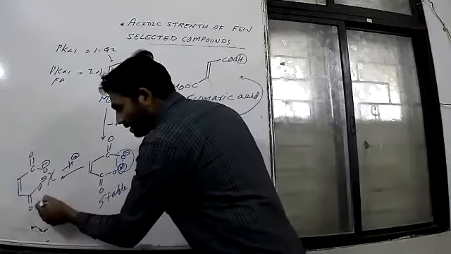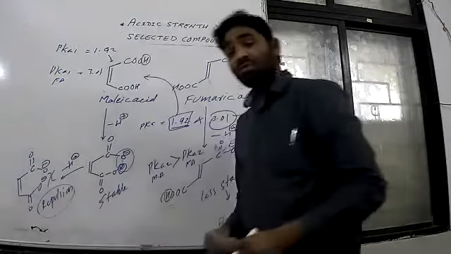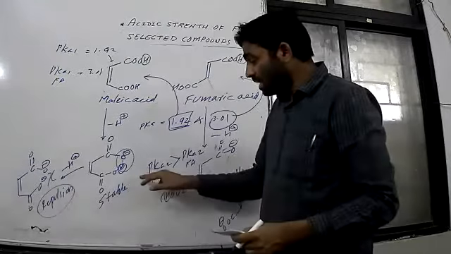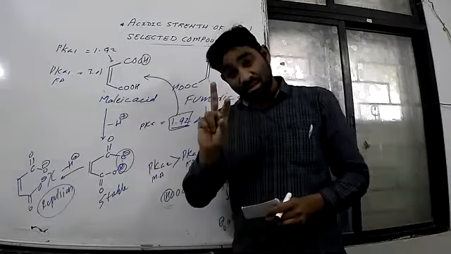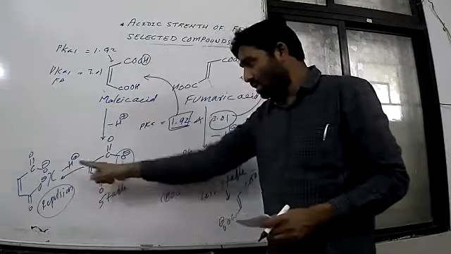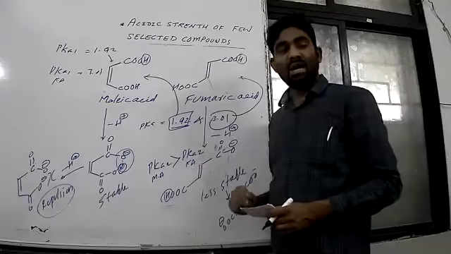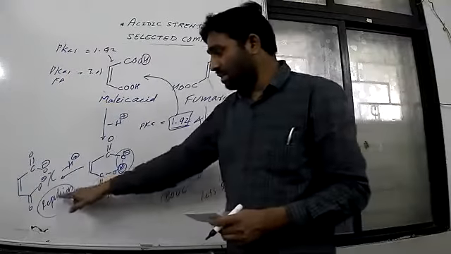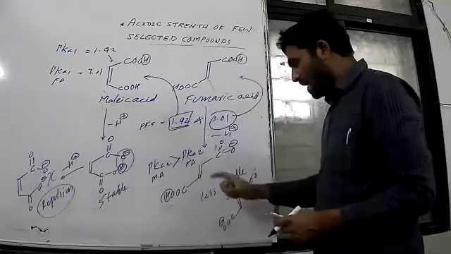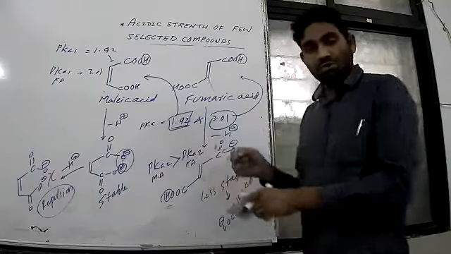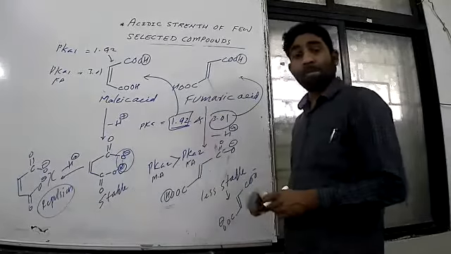There is a repulsion between the same charges, and therefore we can say the second pKa value of maleic acid is higher than the pKa value of fumaric acid. The reason is steric repulsion between the COOH groups which are cis to each other, while in fumaric acid, the two COOH are trans to each other.